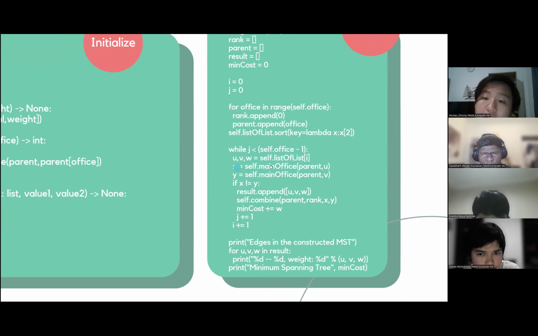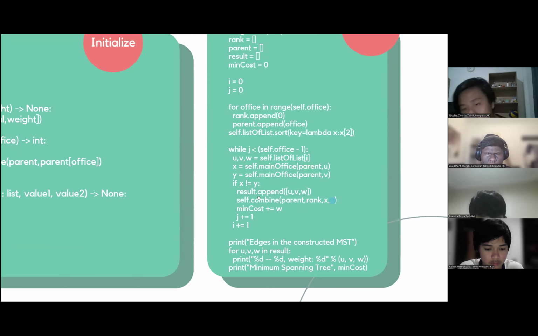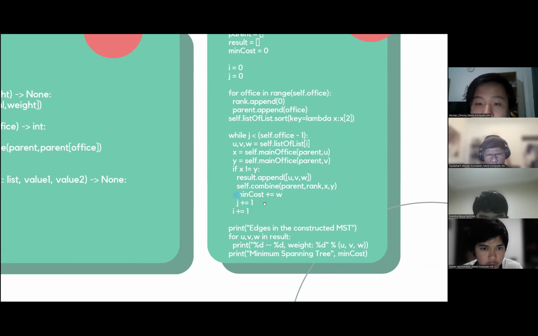This is finding who the parent of the variable u is, and y is finding the parent of the variable v. If the parents are not the same, then we would append the results and we will combine them so that the parents are the same. And then we add the min cost of the weight. And then we increase j by 1, j plus equals 1, and then we increase the iteration.